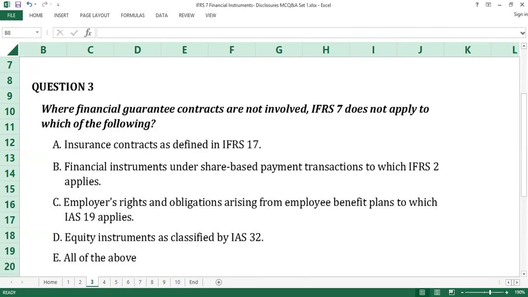Question number 3. Where financial guarantee contracts are not involved, IFRS 7 does not apply to which of the following? A. Insurance contracts as defined in IFRS 17. B. Financial instruments under share-based payment transactions to which IFRS 2 applies. C. Employers' rights and obligations arising from employee benefit plans to which IAS 19 applies. D. Equity instruments as classified by IAS 32. E. All of the above. Time counts.